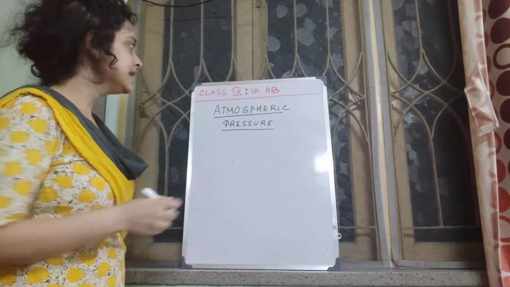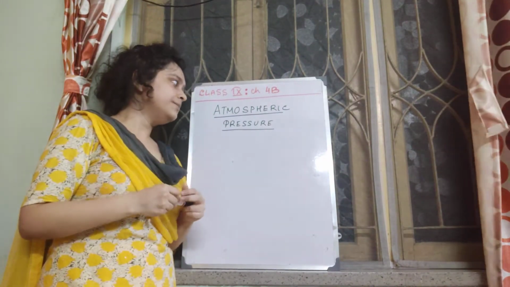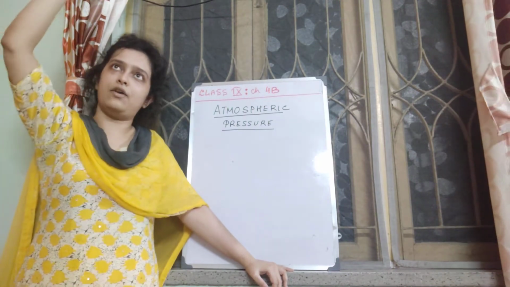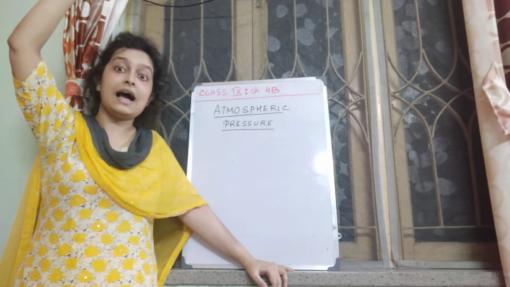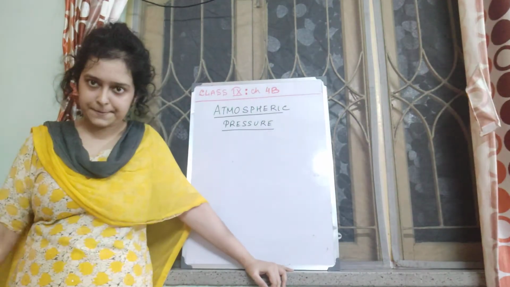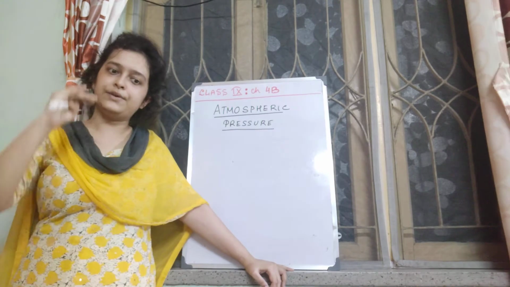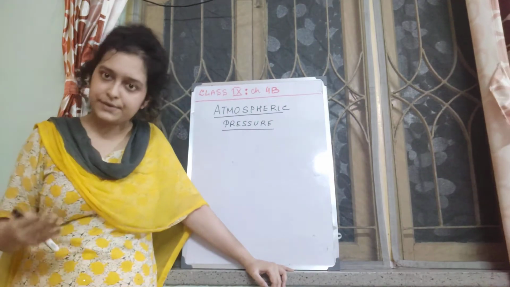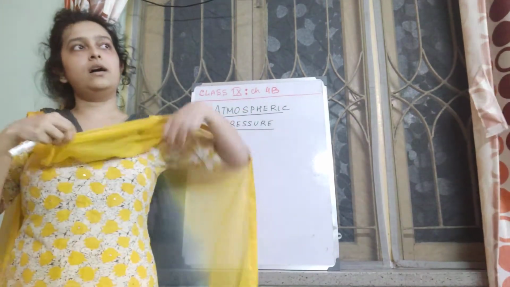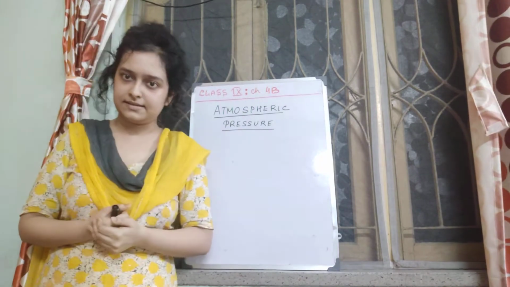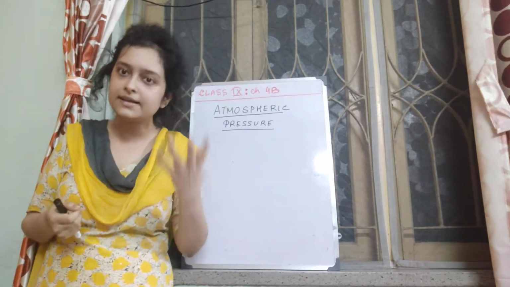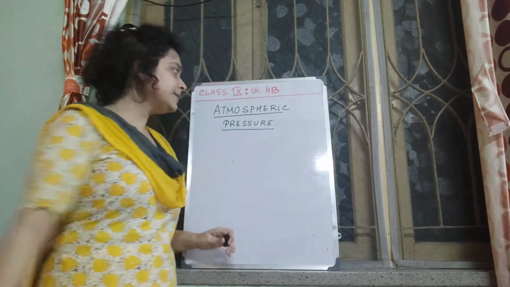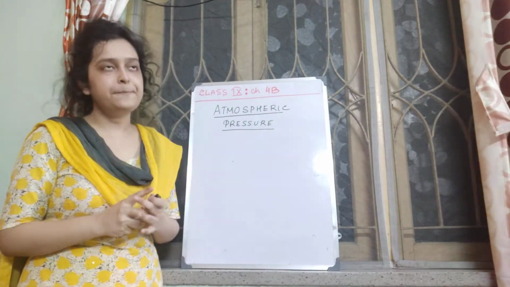Let's see. Now this atmospheric pressure, you have learned in class 8 that as we go high above, as the altitude increases, atmospheric pressure decreases. We know this, right? With the increase in height, with the increase in altitude, atmospheric pressure decreases. Now, what type of decrease it is, whether it's a linear decrease or a non-linear decrease, that we will study in this class.